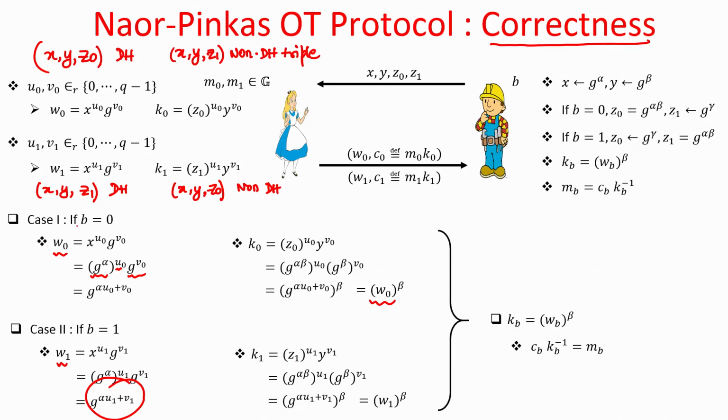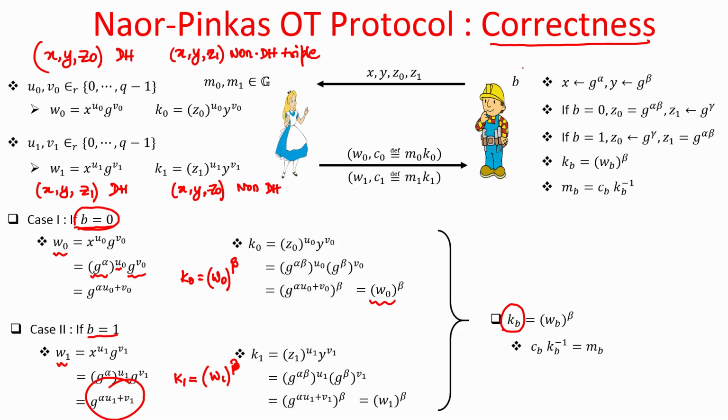So, what we have shown here is that it does not matter whether b is equal to 0 or whether b is equal to 1, the value of the key k sub b is the W sub b element raised to the power beta. If b is equal to 0, then indeed k naught is equal to W naught raised to the power beta. If b is equal to 1, then the k1 key computed by Alice is W1 raised to power beta.